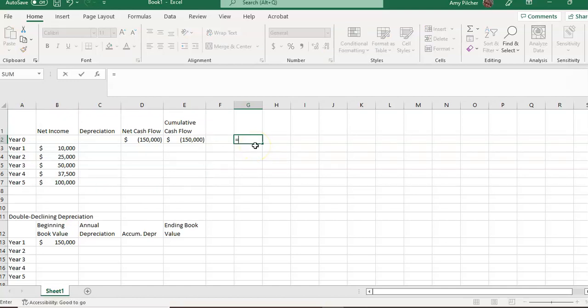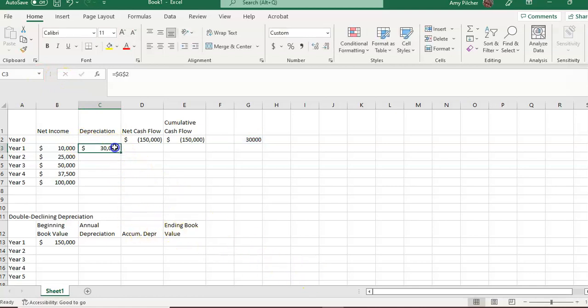So our depreciation amount is the cost of $150,000 divided by our 5-year useful life. So our annual depreciation expense is $30,000. Then I'm going to lock that cell so I can drag that down.